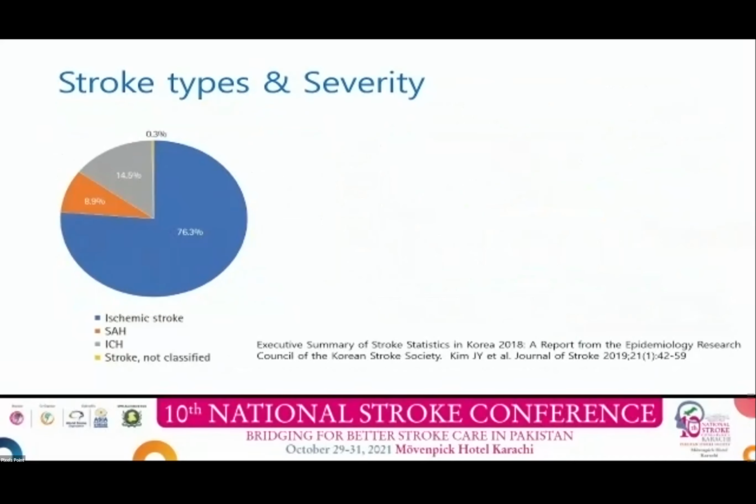This pie graph shows the distribution of stroke by type. According to a paper published in 2019, ischemic stroke comprises 76%, subarachnoid hemorrhage 8.9%, and intracranial intracerebral hemorrhage 14.5%.